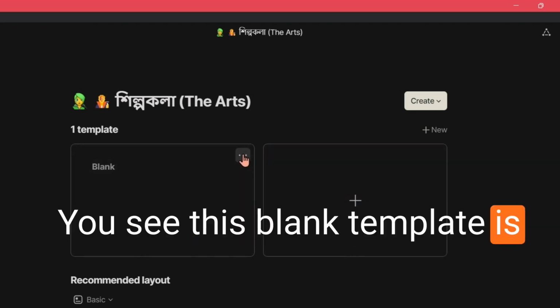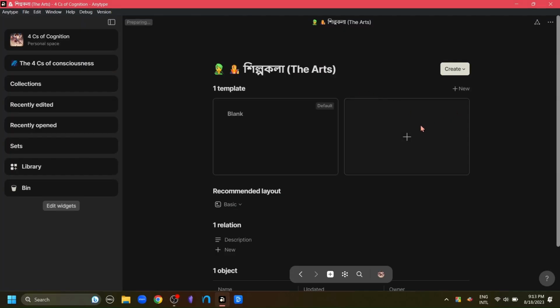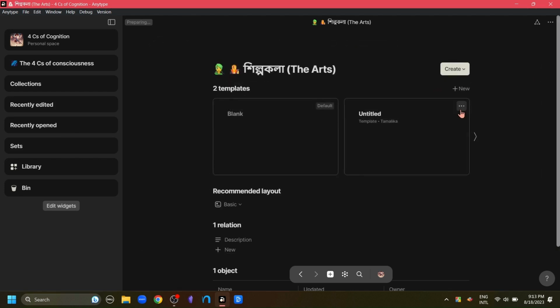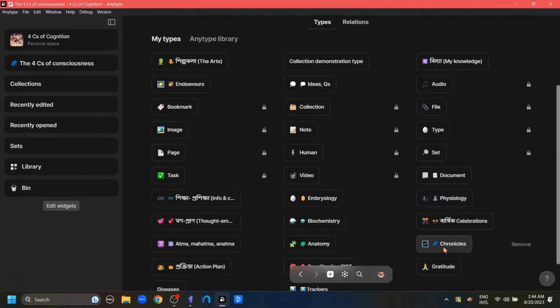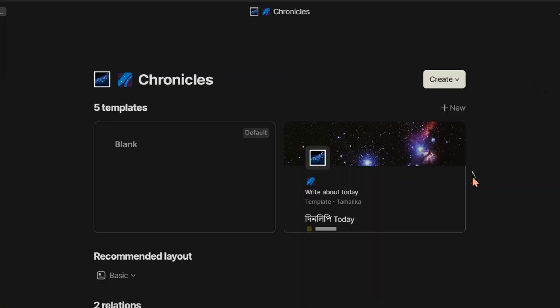You see, this blank template is not editable, but that is not all. Let's just make another template from here with the plus button. Just keep it like this and go to the three dots menu. And as you can see, there is an option to set this new template as default. So this is useful in cases where maybe you have a journal entry type object and there is a template that you use for your everyday entries.